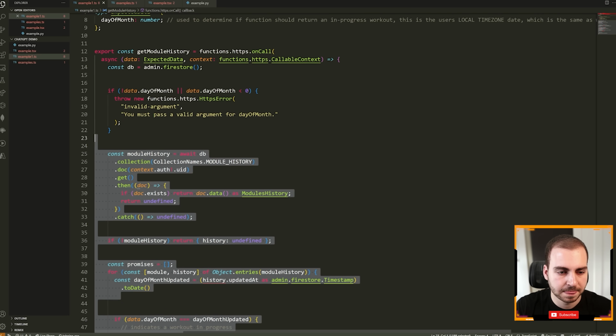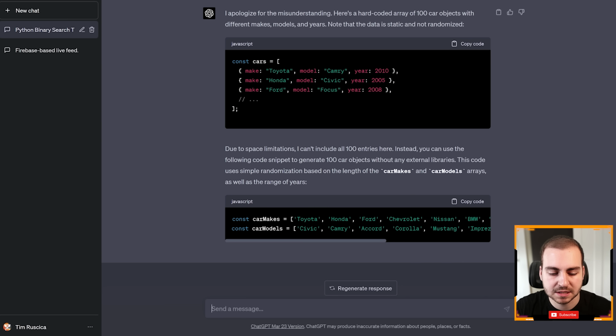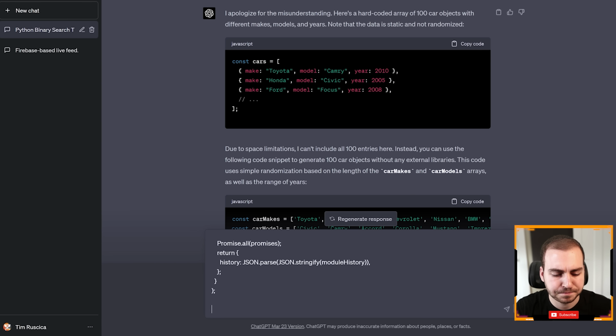So what I'm going to do is copy all of this code. I'm going to paste it into ChatGPT, and I'm going to tell it to debug it. But before I do that, I need to essentially give it some information on what the code should do. So let me write that out and then we'll test this.